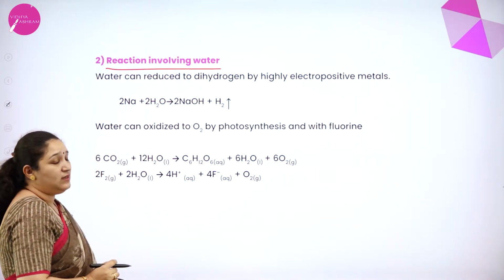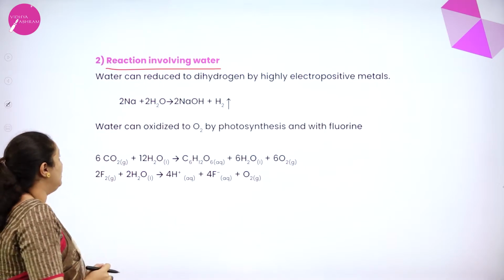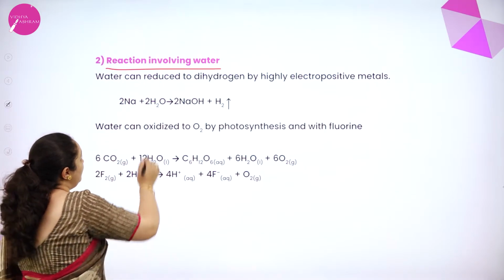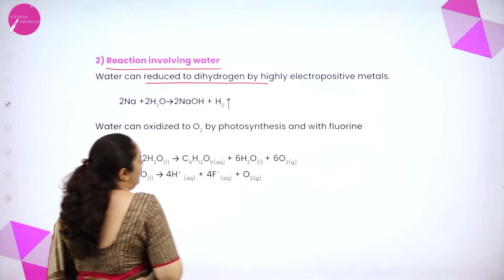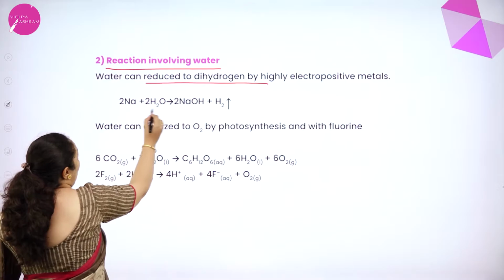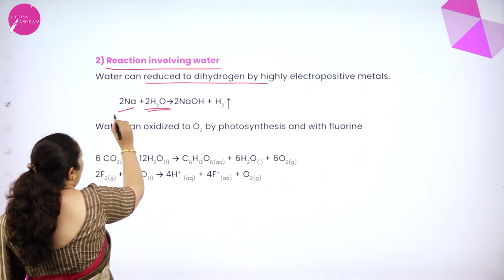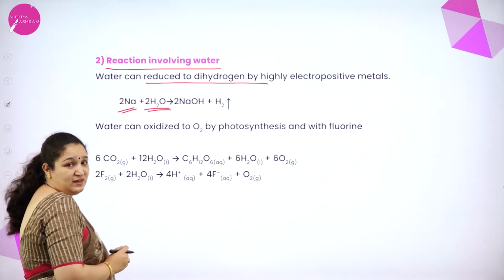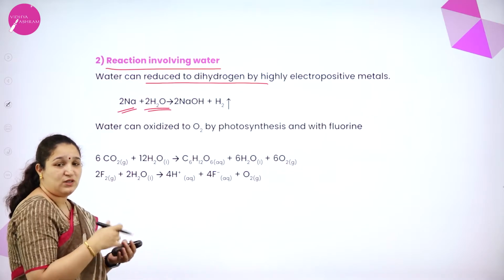Next property is reactions involving water. So, what are the reactions which we have to learn? First one, water can reduce dihydrogen at highly electropositive metal. That is, water with an electropositive metal, that is, if you add sodium to water, what happens?